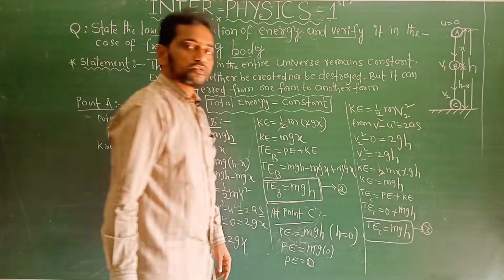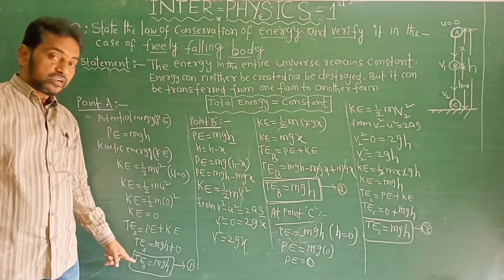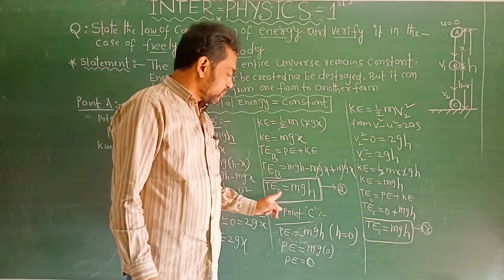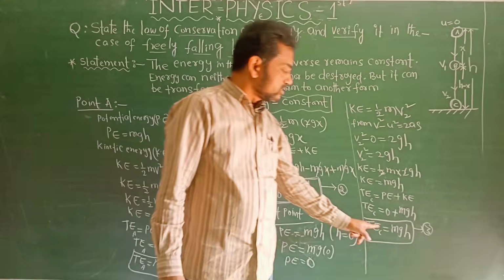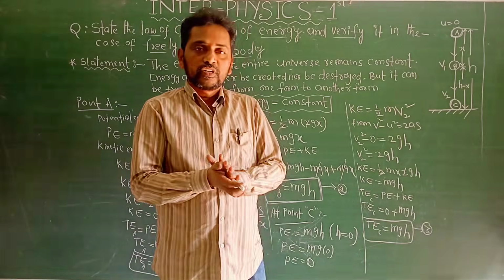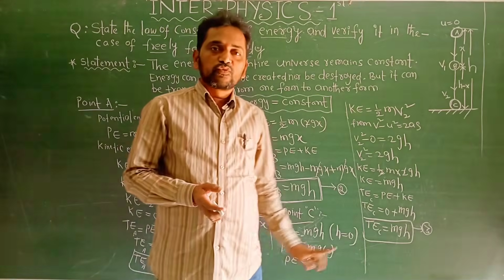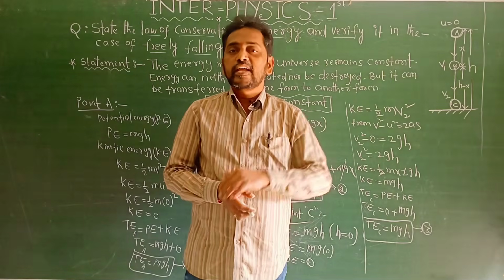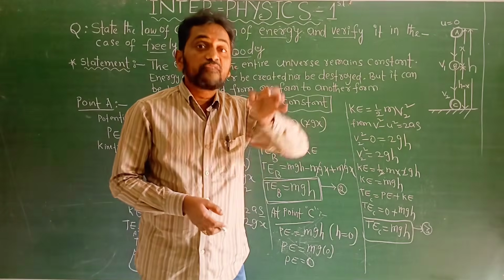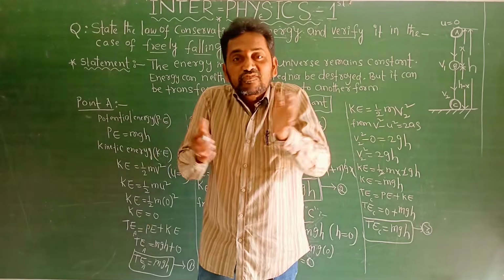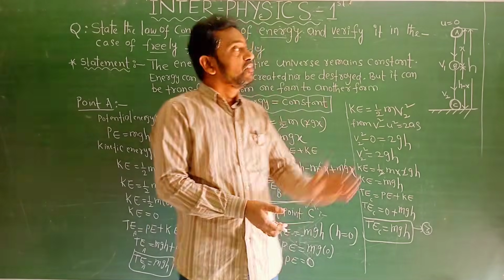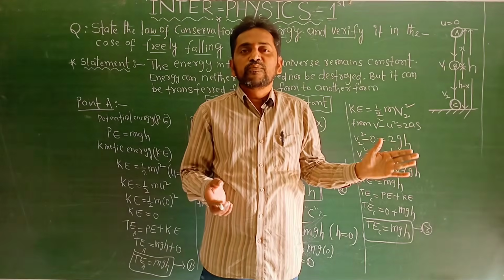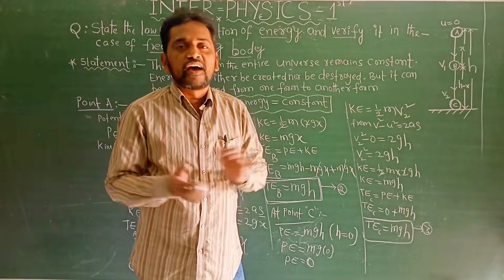Once observe equations 1, 2 and 3. Equation 1: total energy at point A, mgh. Total energy at point B, also mgh. Total energy at point C, also mgh. So finally, from equations 1, 2 and 3, the energy remains the same. That's why the law of conservation of energy is verified in the case of a freely falling body. That is the final answer.